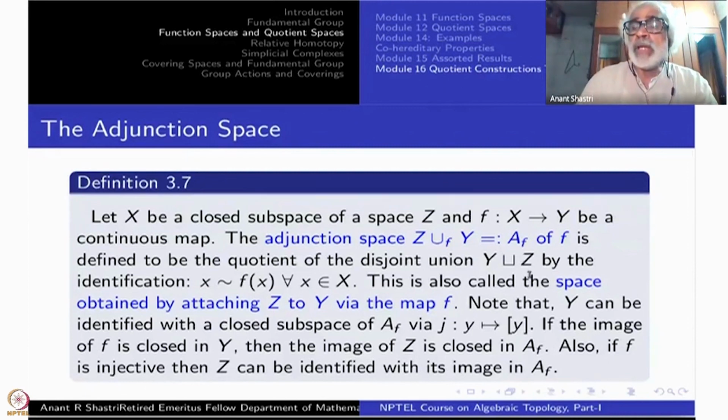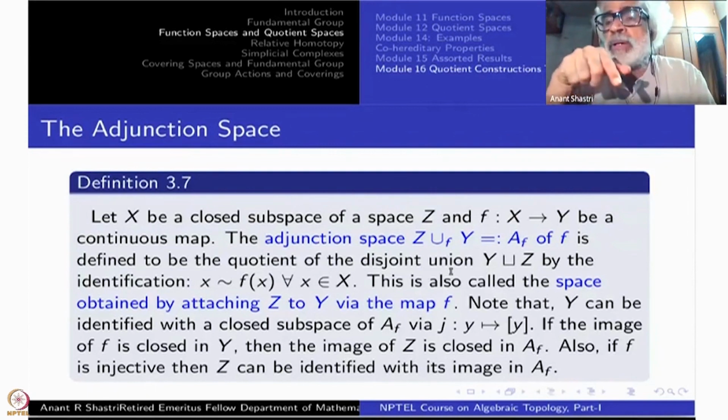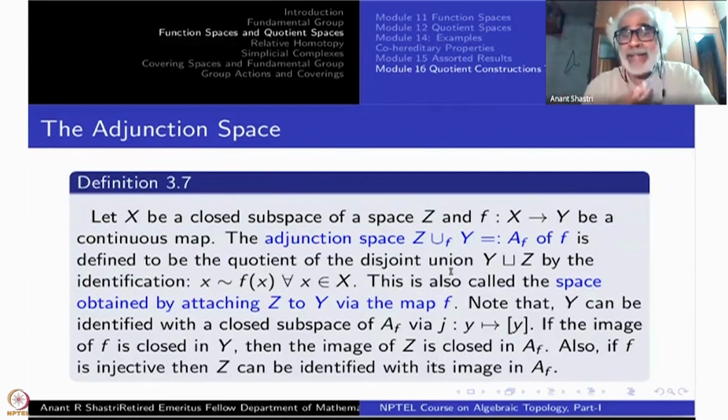Only thing is, we won't get a copy of Z in the quotient because there are some identifications inside X. Suppose f(x1) equals f(x2). Then x1 and x2 will be identified with f(x1) and f(x2). So it depends upon whether f is injective or not. Z may not be a subspace of the entire thing, but Y is a subspace.